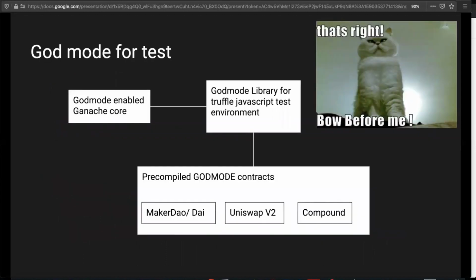GodModeForTest consists of 3 pieces: a modified Ganache core that can ignore blockchain law and arbitrarily modify contract storage and contract code when sending an RPC request, a NodeJS library that integrates into the Truffle framework and leverages Solidity contracts as API to modify the storage of the blockchain at will, and a set of precompiled GODMODE contracts that work in the forked mode. For example, MakerDAO that just mints DAI, Uniswap v2 enables the fee, Compound mints different C tokens.